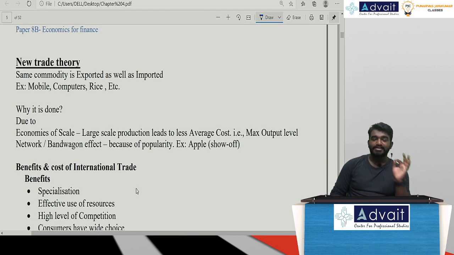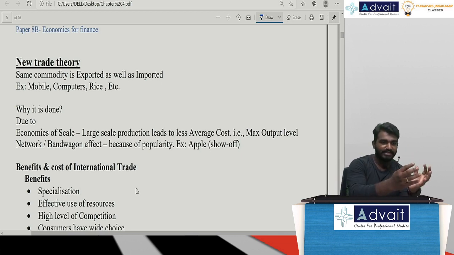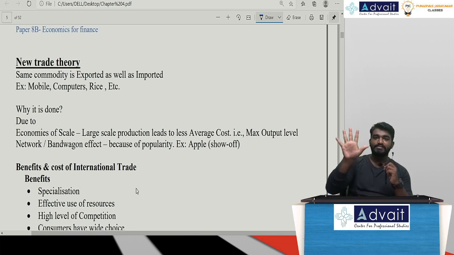So the last theory was quite simple and very easy. Sir, the new theory of trade is one wherein the same commodity is exported as well as imported. So, for the 5 important theories of international trade, the first one is the mercantile view, wherein we concentrate only on export, no imports. Is it mutually beneficial? No, sir. It is a zero-sum game. Only one country gains, another country loses.